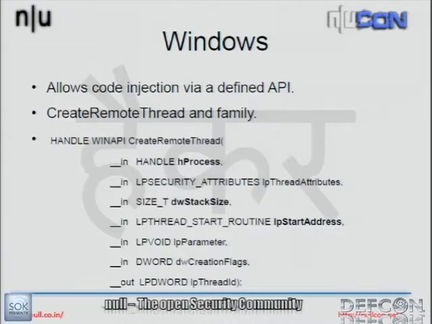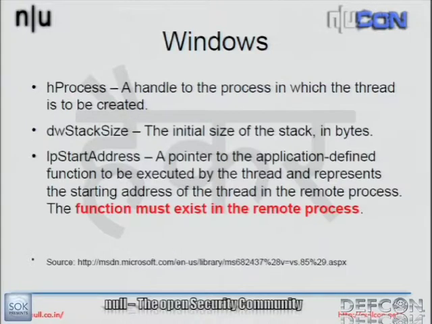I'm not going to go deep into what this API does, but we'll look at some of the important parameters that this function has. The hProcess parameter specifies the target process or the victim process where you want to inject code. The stack size talks about the stack for the thread that you want to create inside the remote process. And then the start address is the address of the function or code that you want to execute. According to the documentation of this function, the function or the code must exist inside the process.